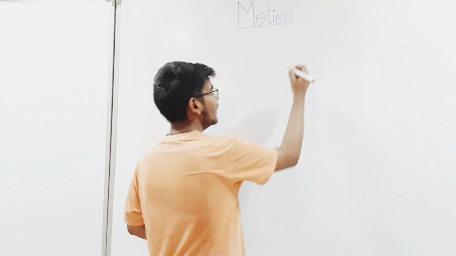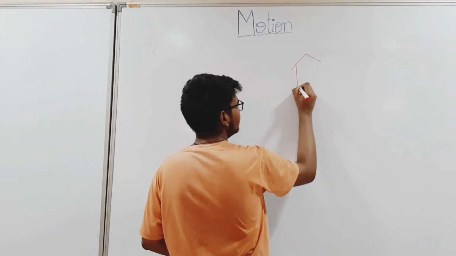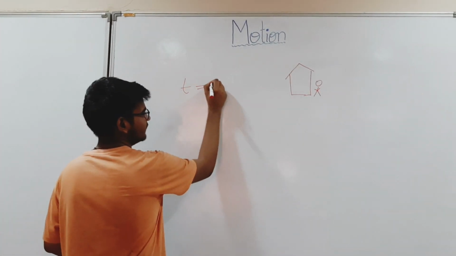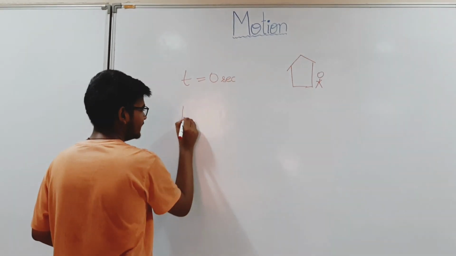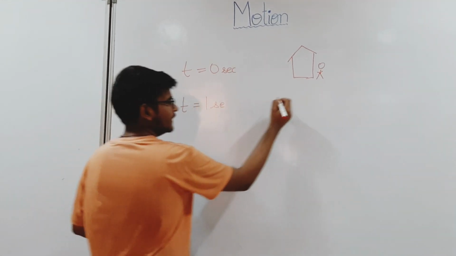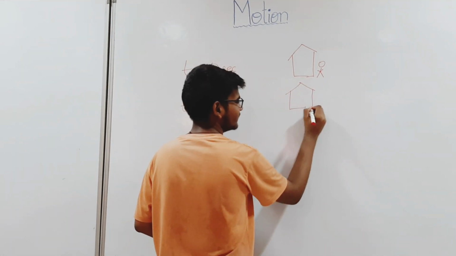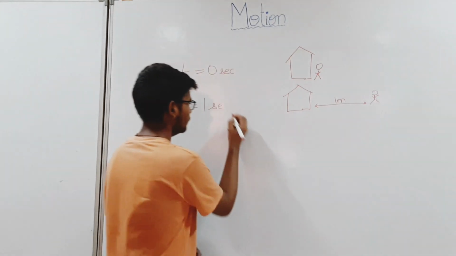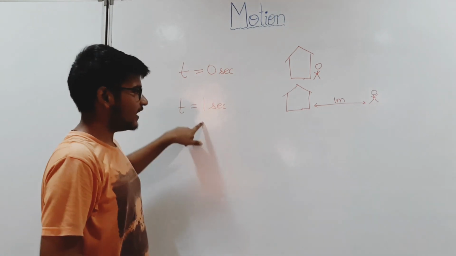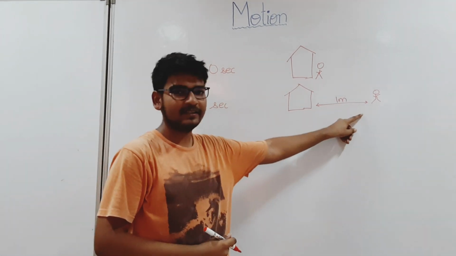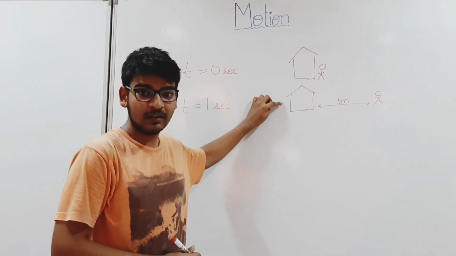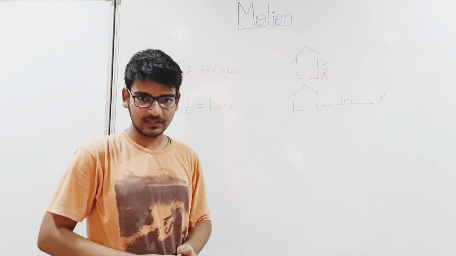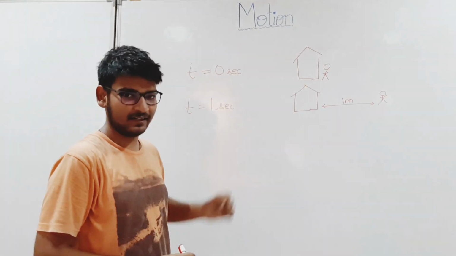Imagine a boy is standing outside of his home at t equal to 0 seconds. Now at t equal to 1 second, the boy is at a distance of 1 meter from his house. So in the interval 0 to 1 second, the boy has moved 1 meter with respect to his house. So we say that the boy is in a state of motion during the time interval 0 to 1 second.